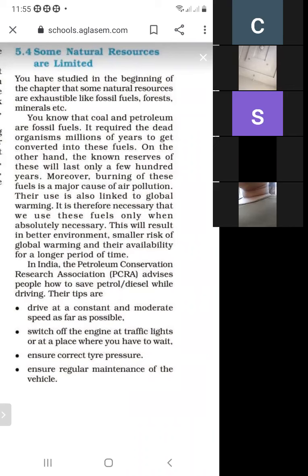So these types of fossil fuels, what are fossil fuels? Coal, petroleum and natural gas.